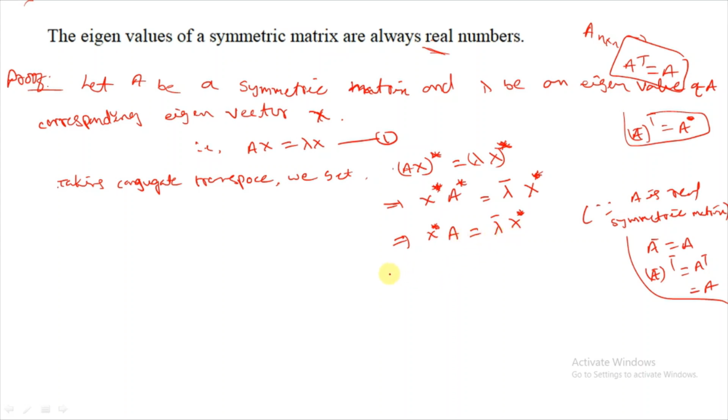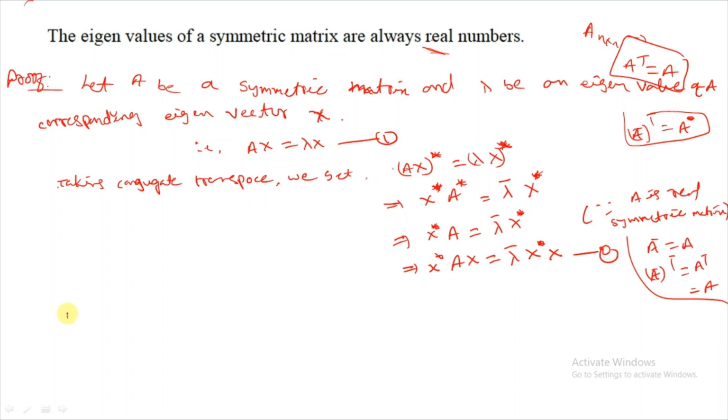Now post multiply with x. That means x star A x equal to lambda bar x star x. Let's call this the second equation.